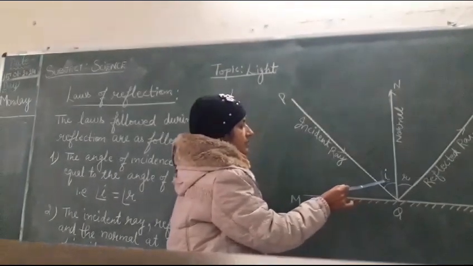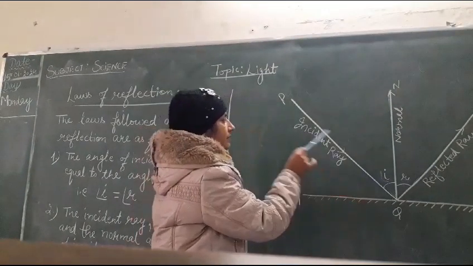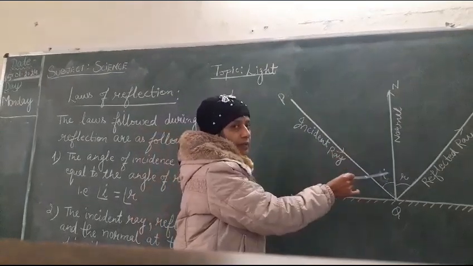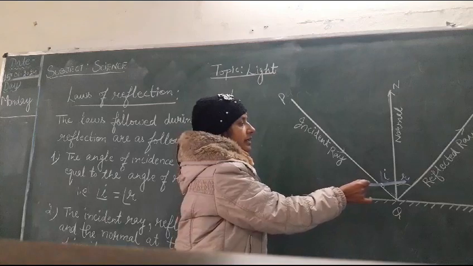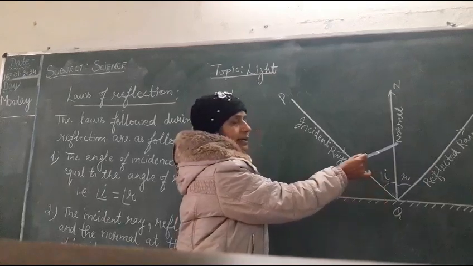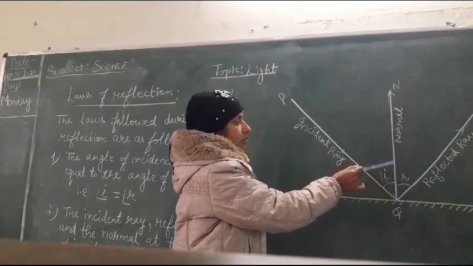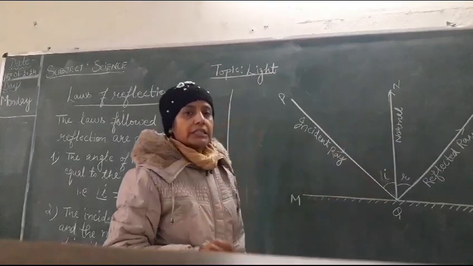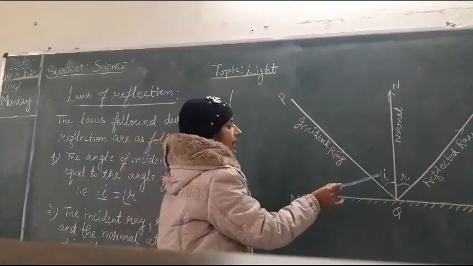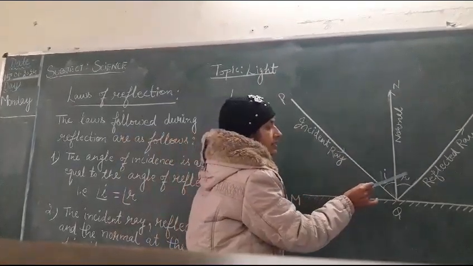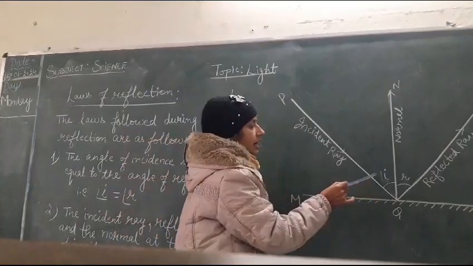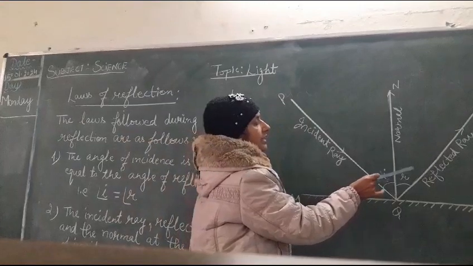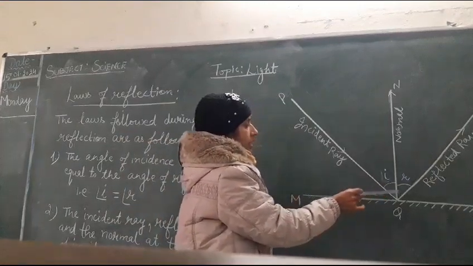One is the angle of incidence, which is between the incident ray and the normal, and another is the angle of reflection, which is between the reflected ray and the normal. The first law of reflection states that this angle of incidence is always equal to the angle of reflection. That is, angle I is always equal to angle R.